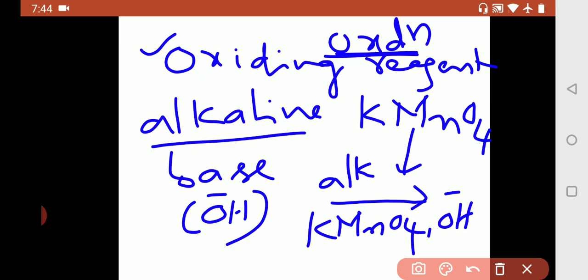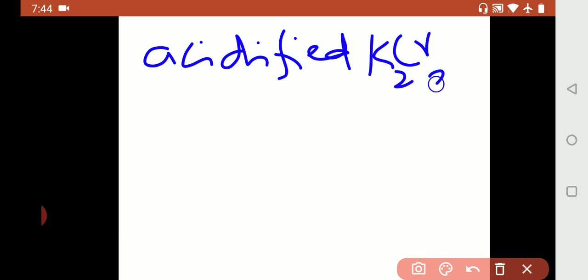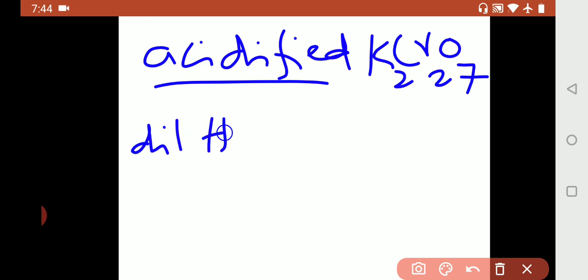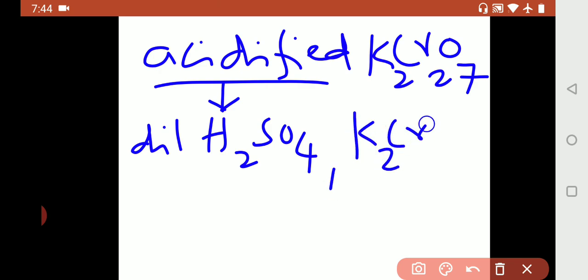We have seen the other oxidizing agent also. What is that? Acidified K2Cr2O7. What is K2Cr2O7? Potassium dichromate. So what is the meaning of acidified? In presence of an acid, dilute H2SO4, sulfuric acid. That is meant by in presence of dilute acid. If K2Cr2O7 is taken, that acts as an oxidizing agent.